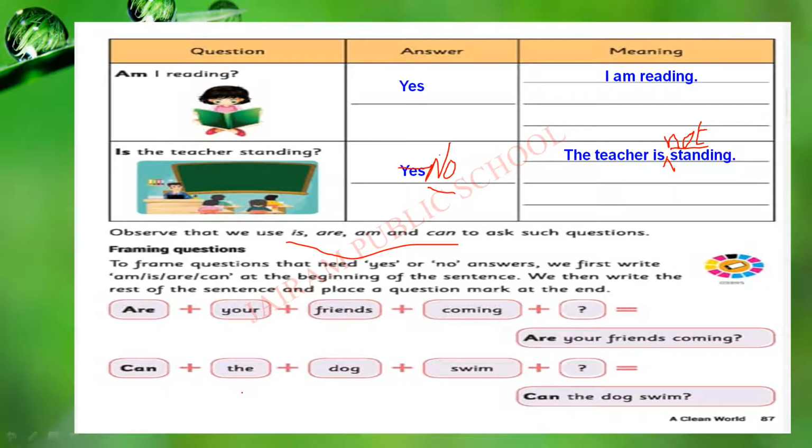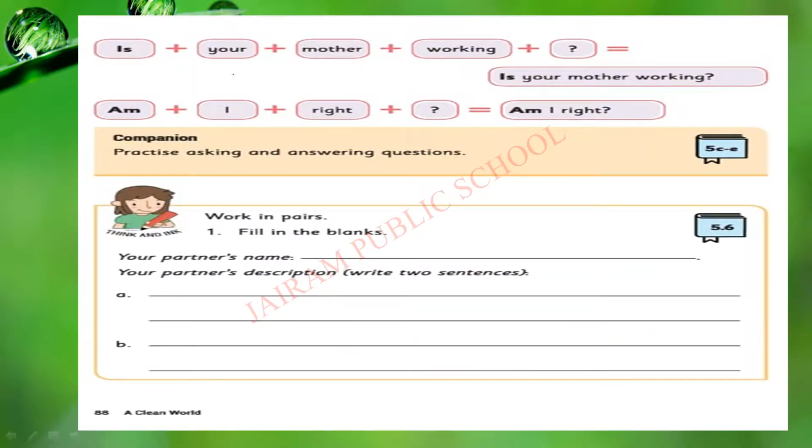Next question. Can the dog swim? So for these two questions, we can give a yes or no answer. Are your friends coming? We can write yes if the friends are coming. If the friends are not coming, we can write no. Can the dog swim? If that particular dog can swim, we can write yes. If the dog is not swimming, we can write no. That's all.